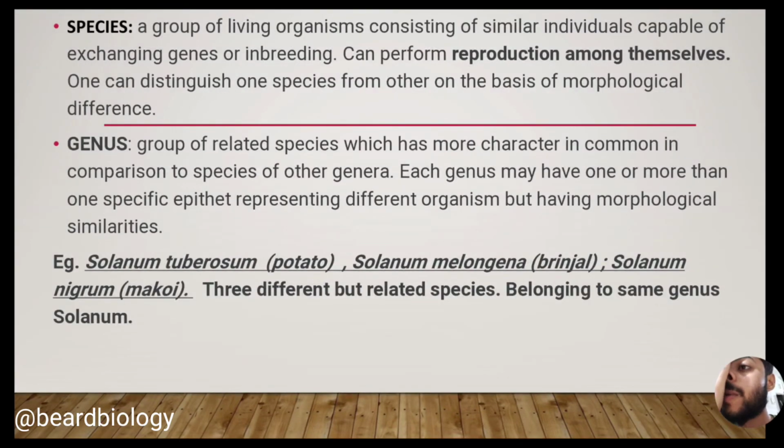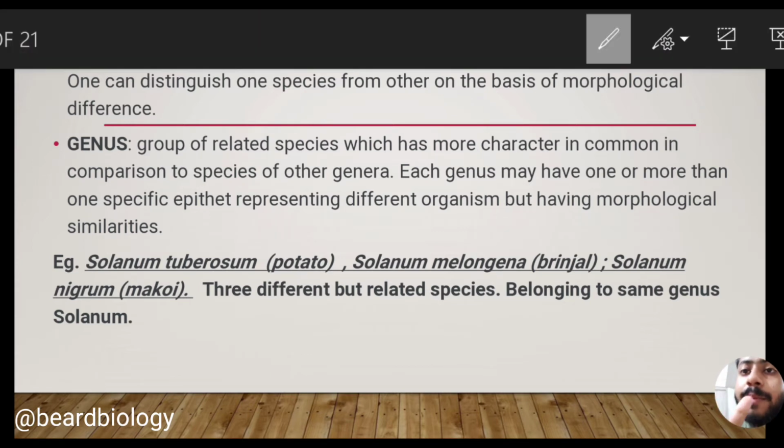Now we will discuss the species. Species are a group of living organisms consisting of similar individuals capable of exchanging genes or inbreeding, or we can say they can reproduce among themselves. In another concept, one can distinguish one species from another on the basis of their morphological characteristics. I will discuss species in detail after some time, when I discuss the different concepts of species. For now, let me come to the genus.